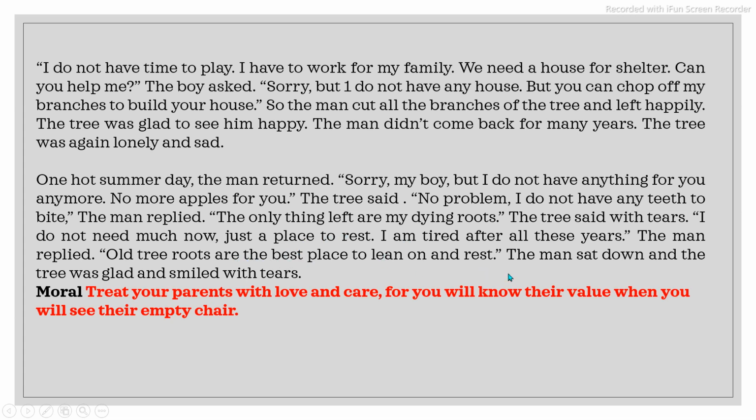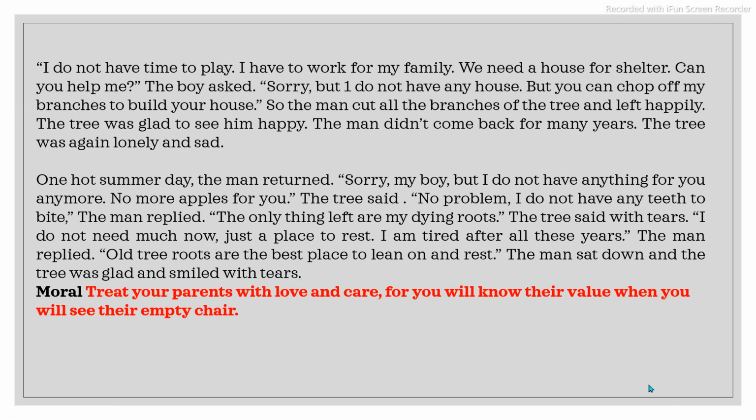And the man sat down, and the tree was glad and smiled with tears. Why smiled with tears? Because it was happy that ultimately, although I do not have anything, at least my roots are also helpful to him. So this is the parents' love.